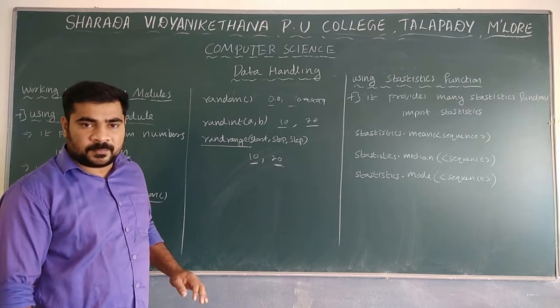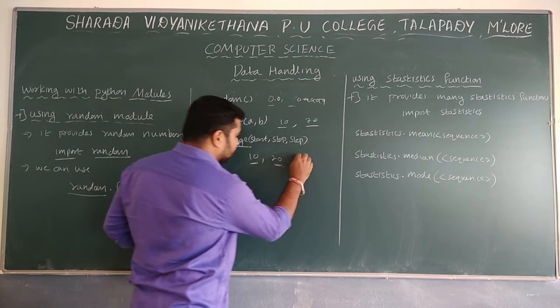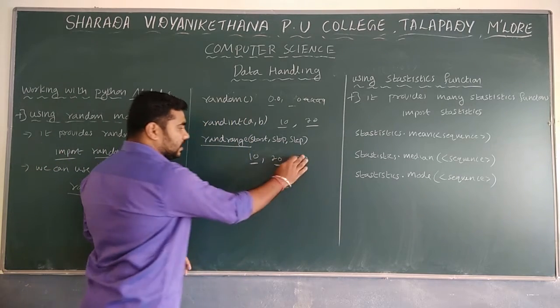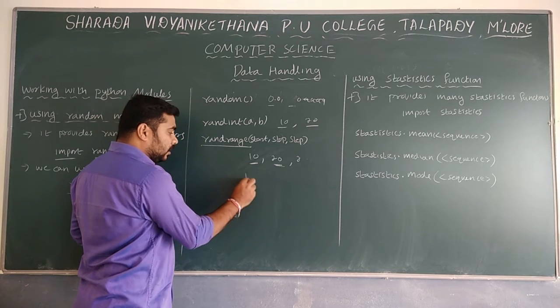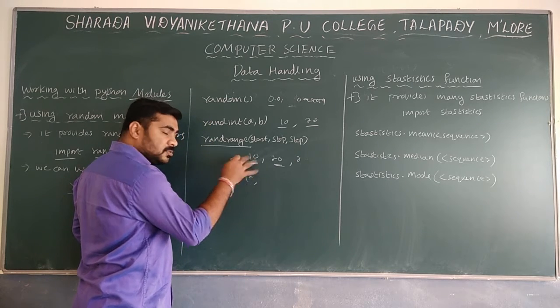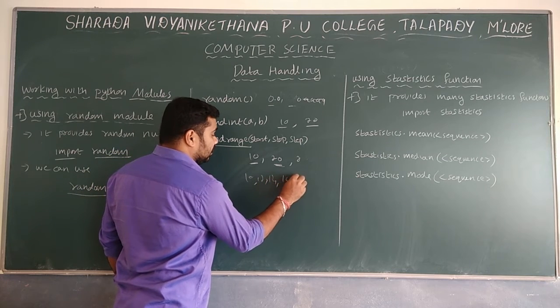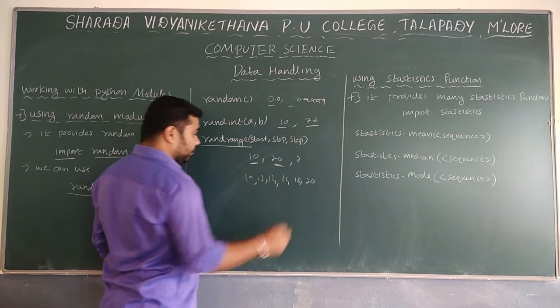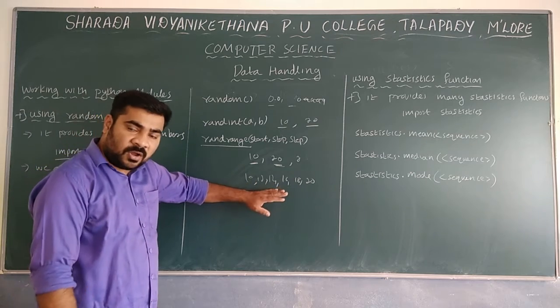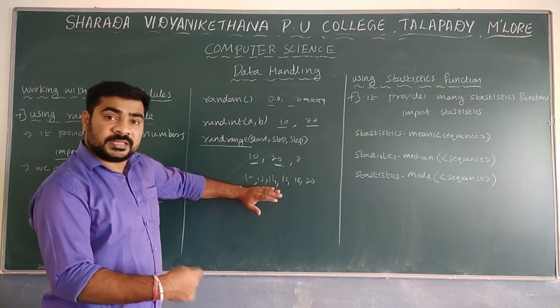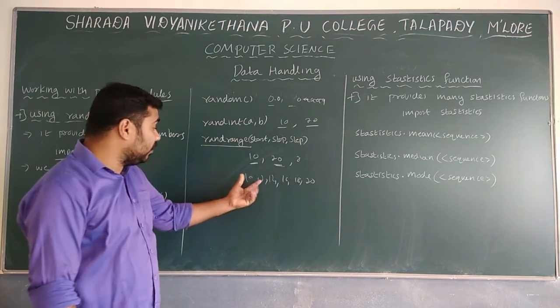But if you use step as 2, then 10, and after that 11 is not displayed, 12, then 14, 16, 18, 20. So here not all numbers will be generated; only one of these numbers will be generated. The default step value is 1.